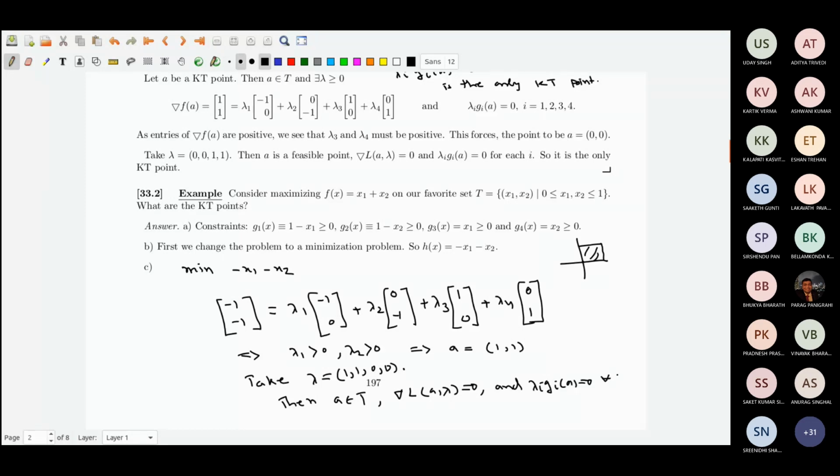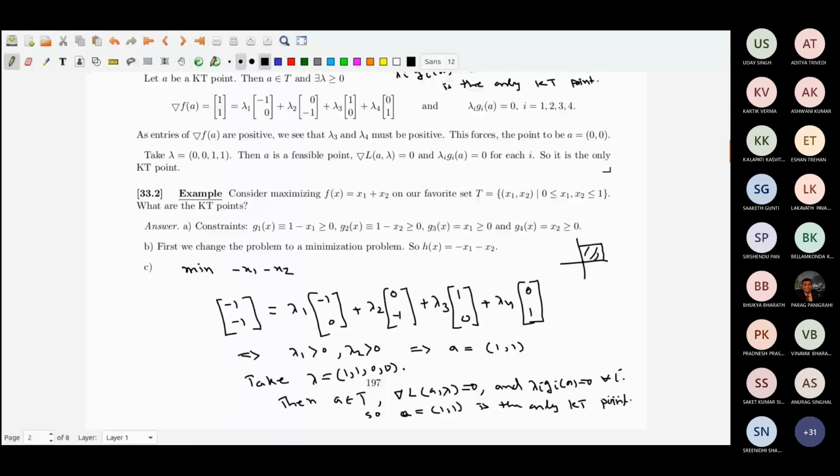So A equal to (1, 1) is the only KT point, and that was supposed to be the maximum of x1 plus x2, at (1, 1).